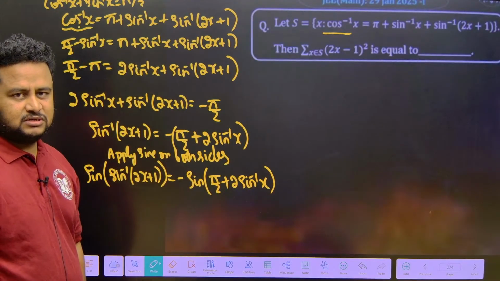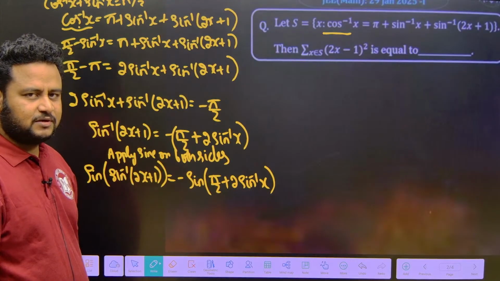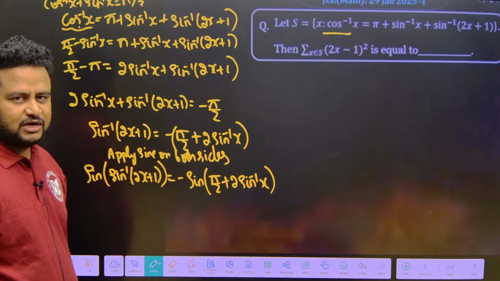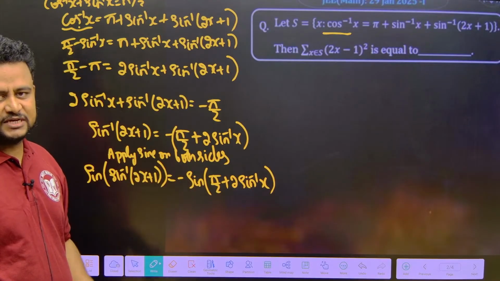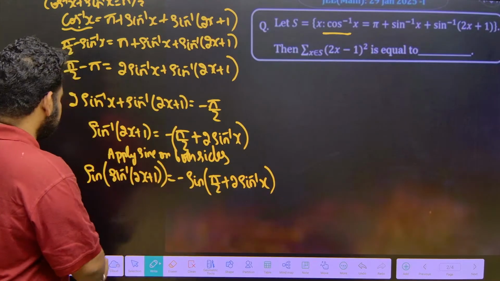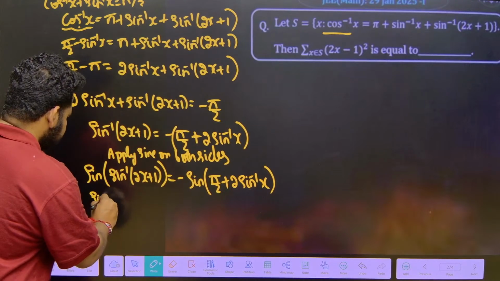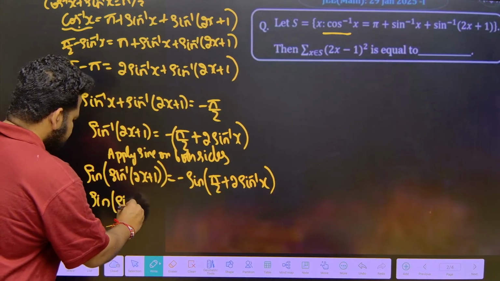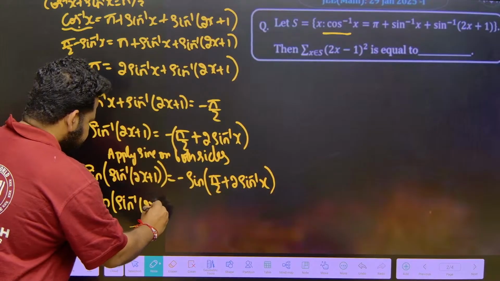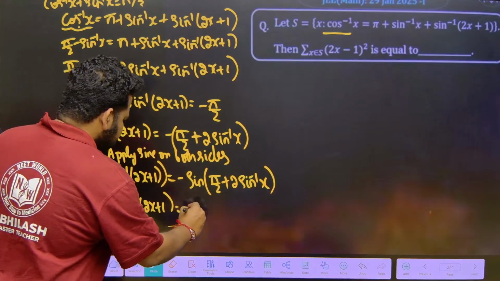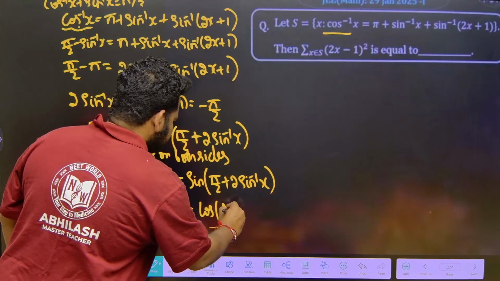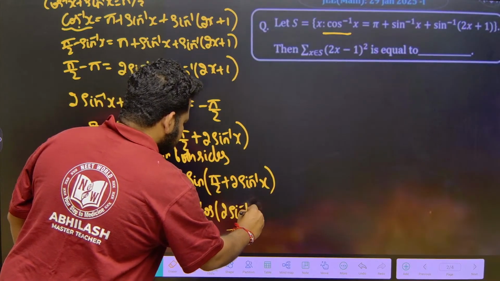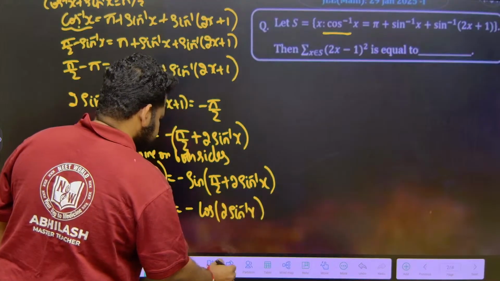In the second quadrant sin is positive, so it will remain positive, but pi by 2 is an odd multiple of pi by 2, so sin will change to cos. So sin of sin inverse of 2x plus 1 is equal to minus cos of 2 times sin inverse of x.